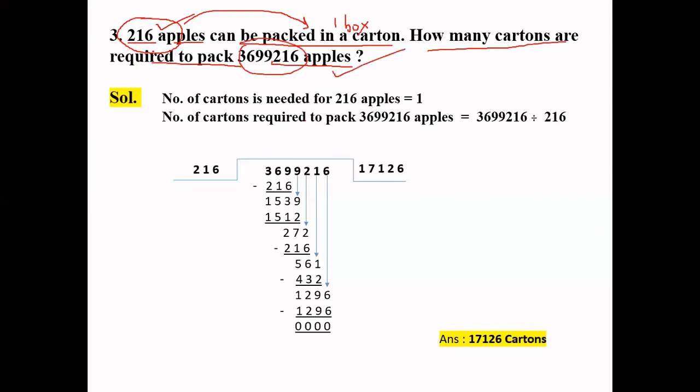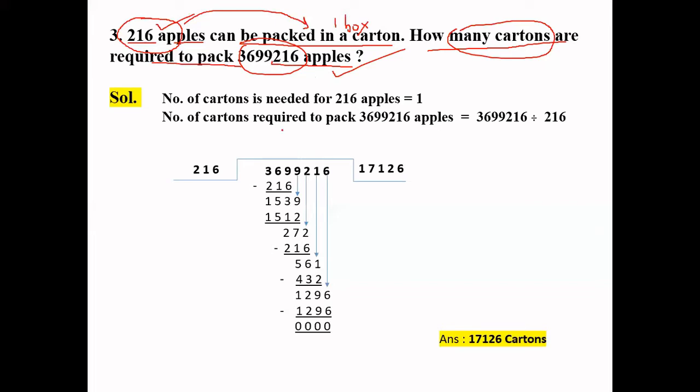So it means we have to divide. For example, in our school there are 500 students and we have to allot sections to them. So what do we have to do? We will divide only. In the same way, in this application, we will divide to find the number of cartons. Because in one box there are 216, and if you have more apples and you are finding for many cartons, then you have to divide.